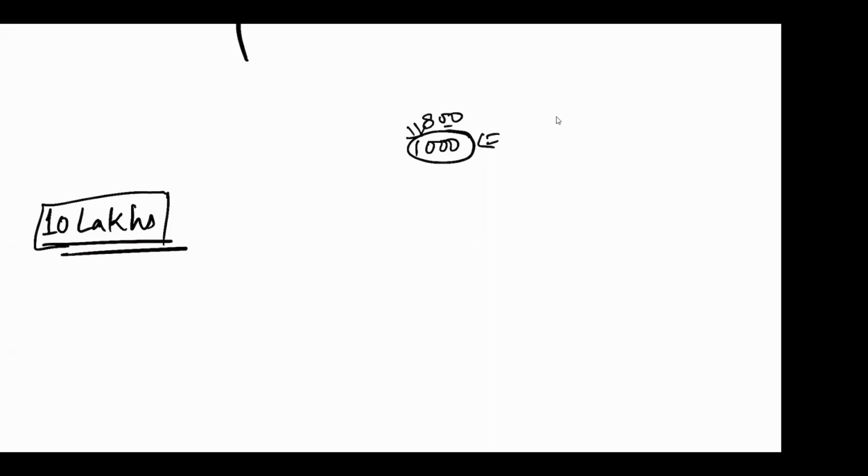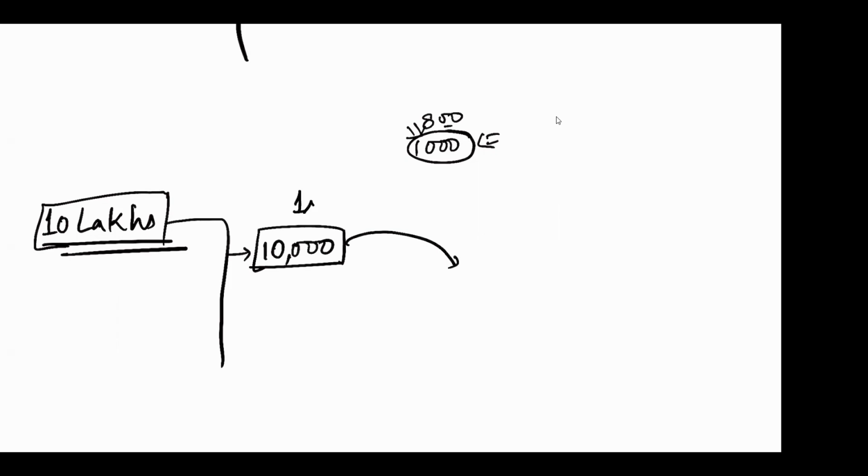So 10 lakh people will fill the form, out of which 6 lakhs, 7 lakhs will appear, out of which roughly around 10,000 people will be selected to write their mains. So first stage mein 10,000 people will be there. Clear hai? So these 10,000 people will be writing their mains examination.